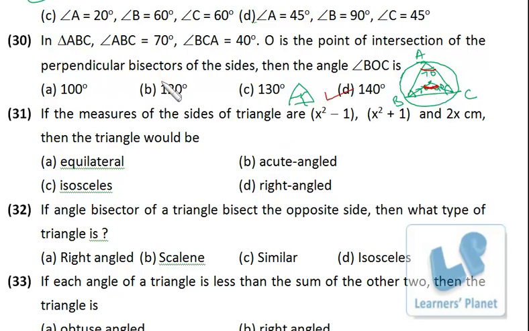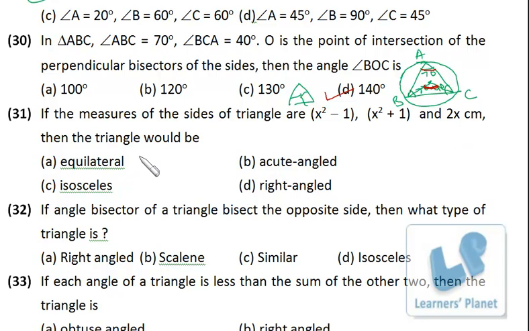So if you know this logic that the concurrence point of perpendicular bisectors is the circumcenter, then you can solve this problem in 30 to 40 seconds. And if you don't know that, then just leave the problem. It will be really a time consuming process for you. So the answer is 140.